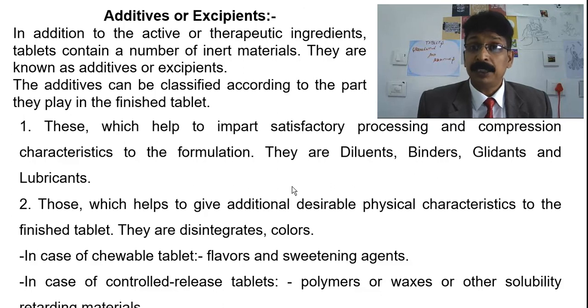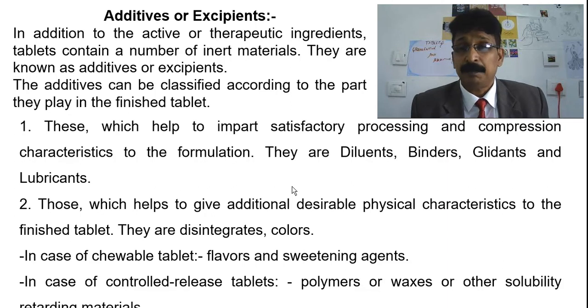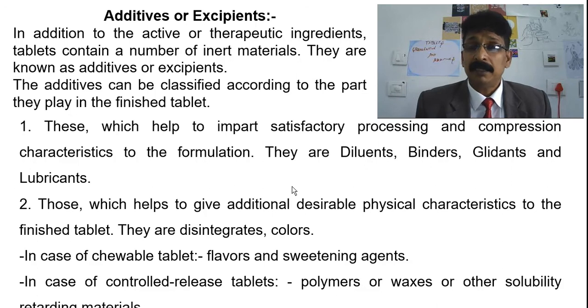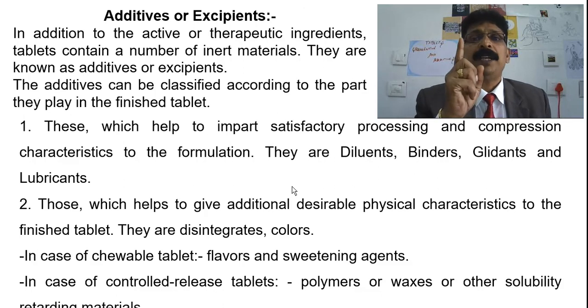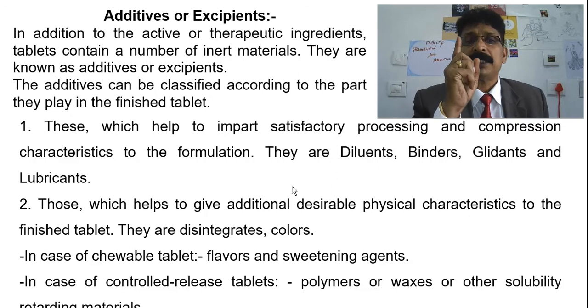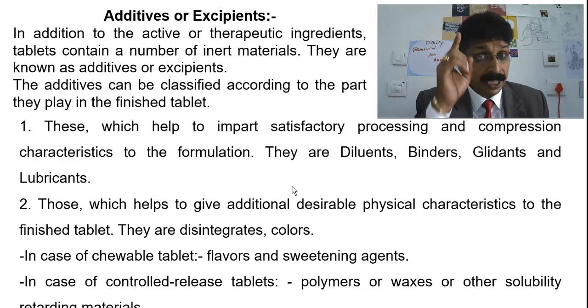Diluents increase the bulkiness, binders agglomerate the powders, glidants reduce the friction over the dies, and lubricants reduce friction over the punches. Sticking and picking can all be reduced by adding glidants and lubricants. Remember, you might have studied this before. I am just repeating it to help you remember your previous classes.